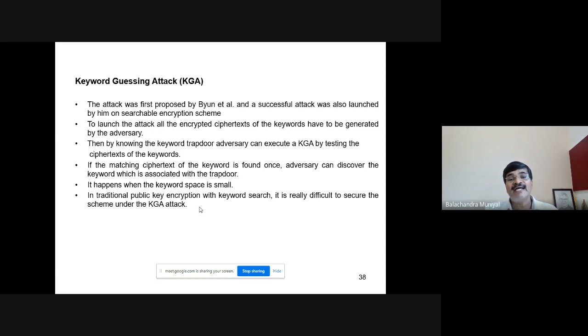If there is a match between the trapdoor which he got from the document list and the ciphertext which he produced himself, then with that as the hint, he can produce the key and apply it for the entire document. In this way, the keyword guessing attack happens on the Kalt-Molla scheme.